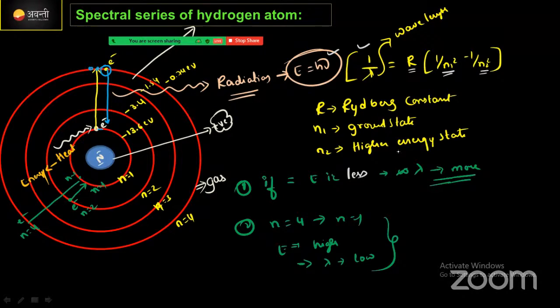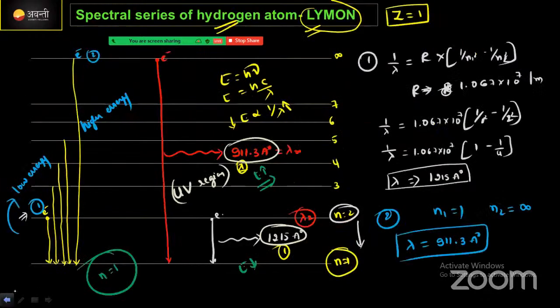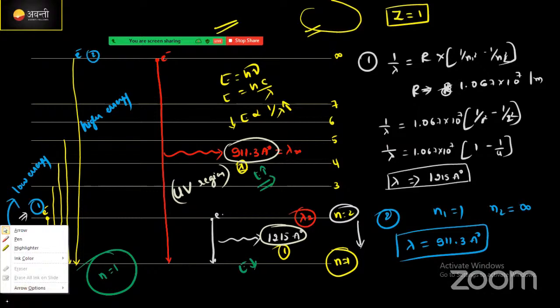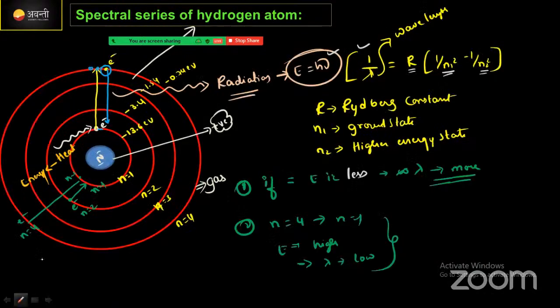In spectral series, what did we do? We took an atom. This is the center part of an atom, that is a nucleus. Here electron is there. We provided heat energy to this electron. When the electron absorbs the heat, it jumps to a higher energy state. It will stay in a higher energy state for a long time, and it will come back to its original state. During coming back, it emits radiation in terms of energy.